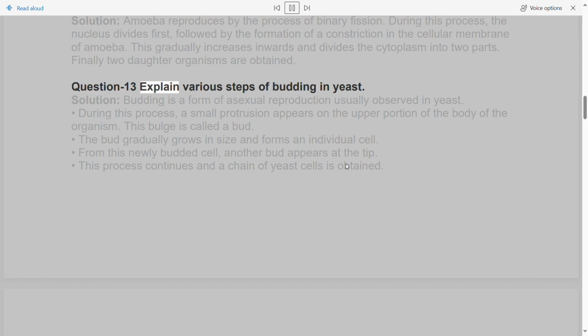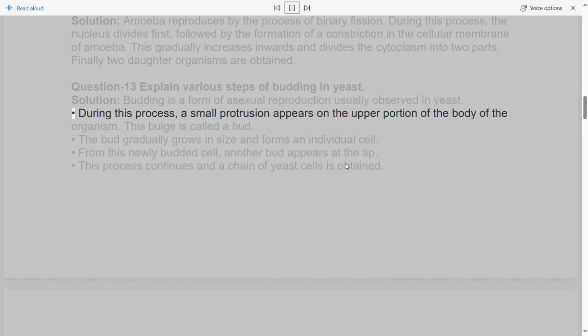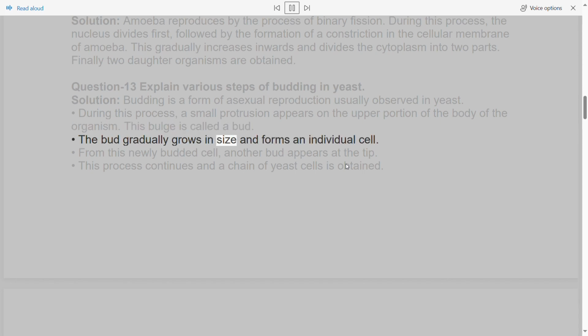Question 13. Explain various steps of budding in yeast. Solution: Budding is a form of asexual reproduction usually observed in yeast. 1. During this process, a small protrusion appears on the upper portion of the body of the organism. This bulge is called a bud. 2. The bud gradually grows in size and forms an individual cell. 3. From this newly budded cell, another bud appears at the tip. 4. This process continues and a chain of yeast cells is obtained.